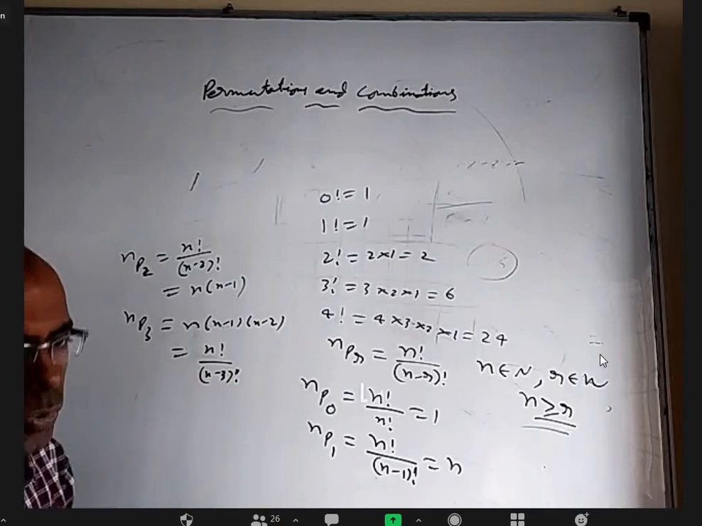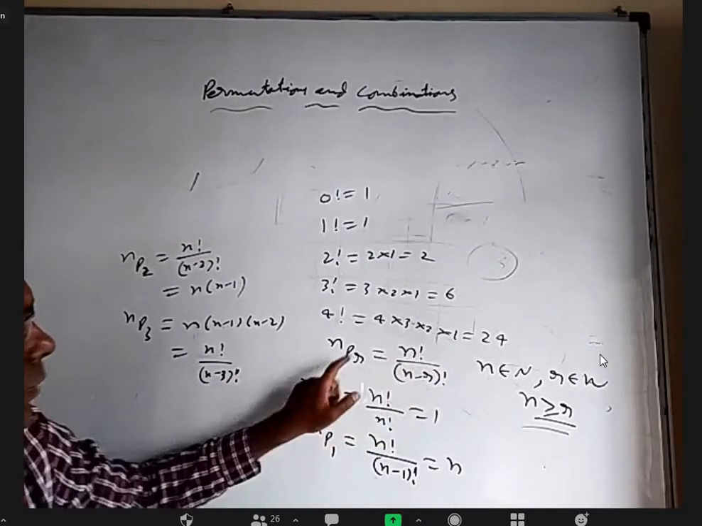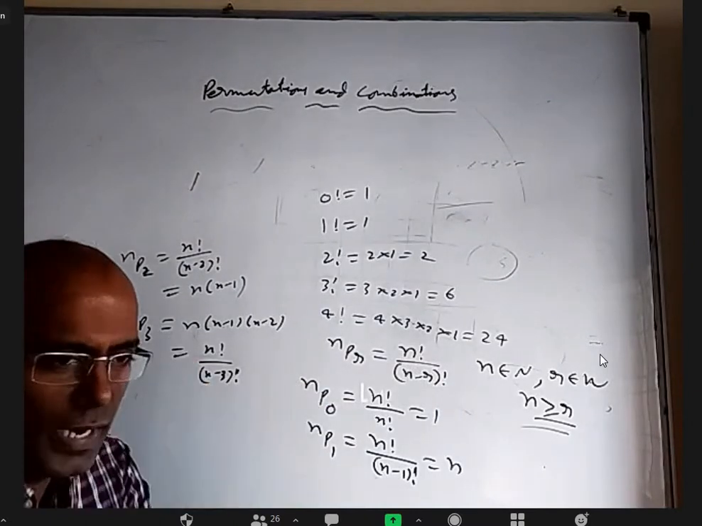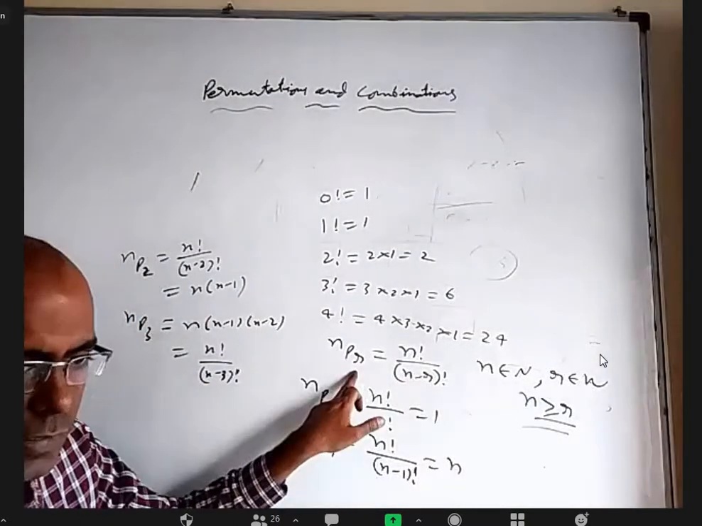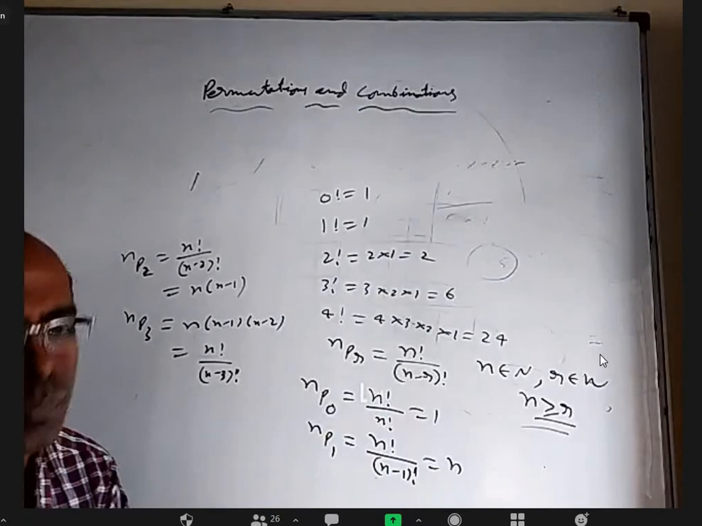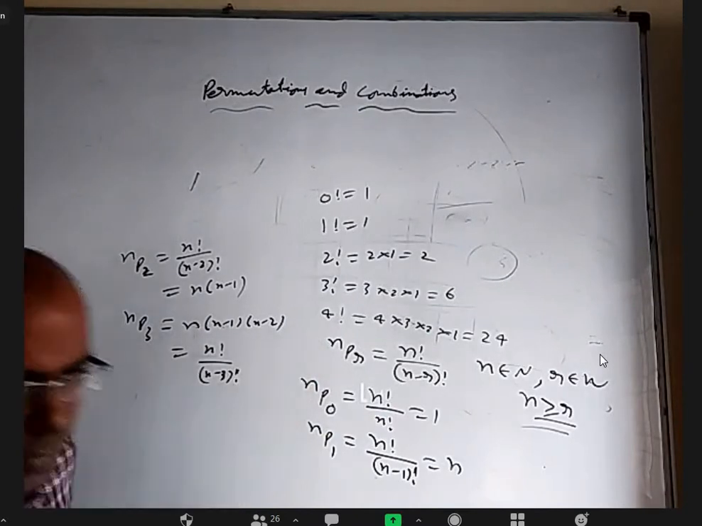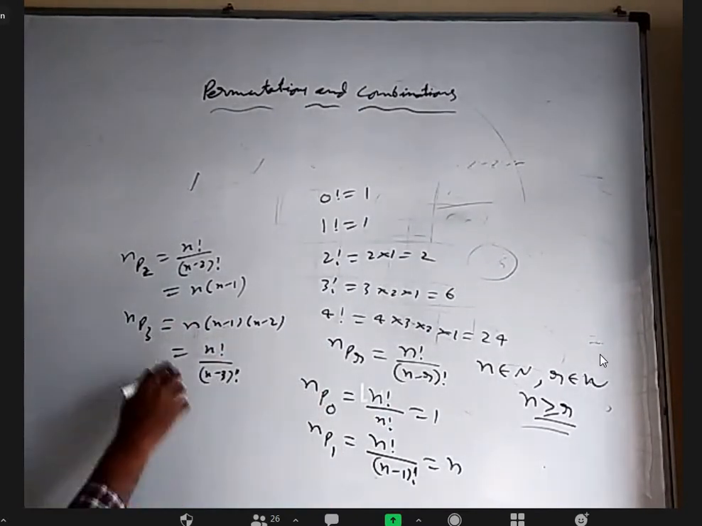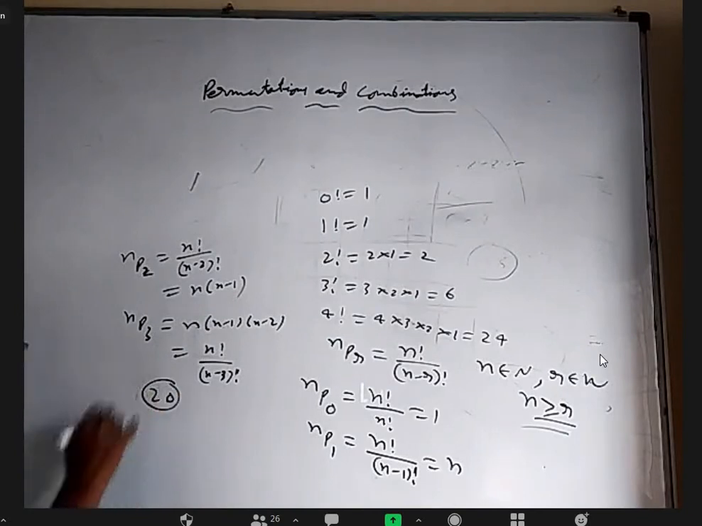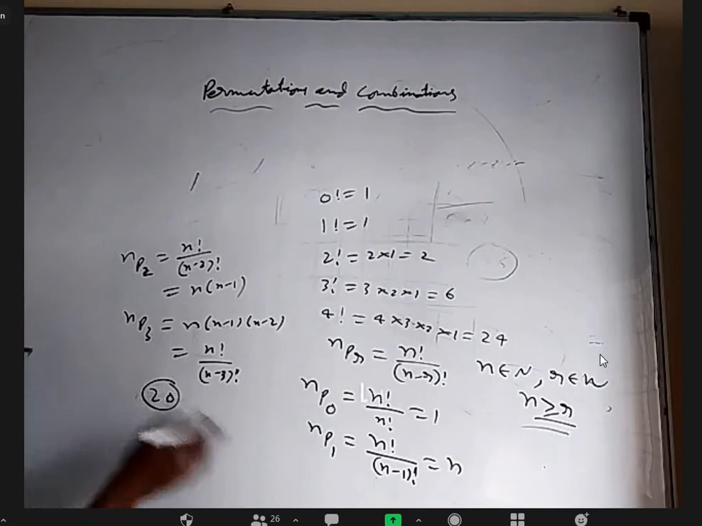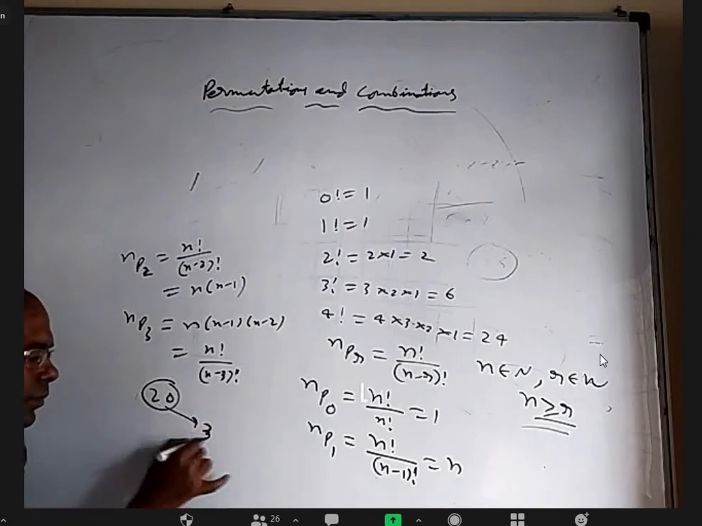Okay. So where to use this NPR formula is that from n items, you want to select r items and arrange them in order. Order is also important. For example, I have a class of 20 students. Let us say I want to select a team for some competition. So I want to select 3 people.